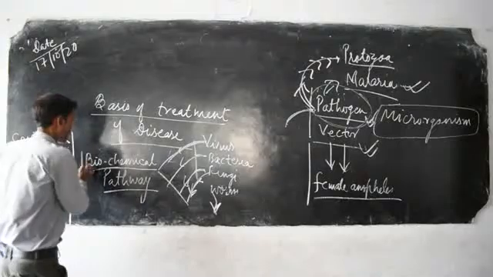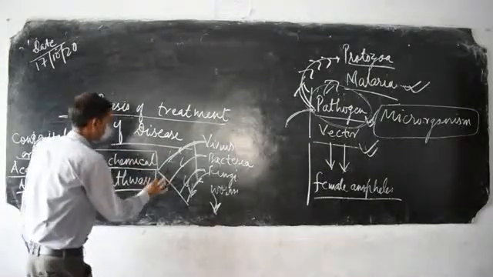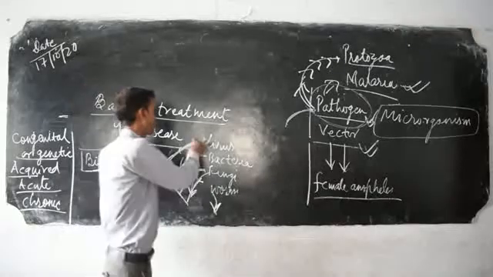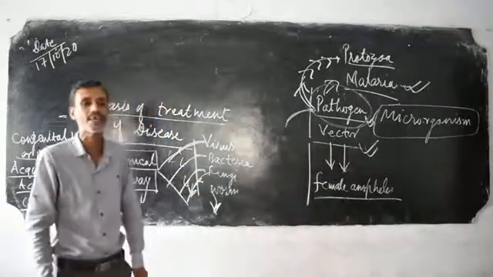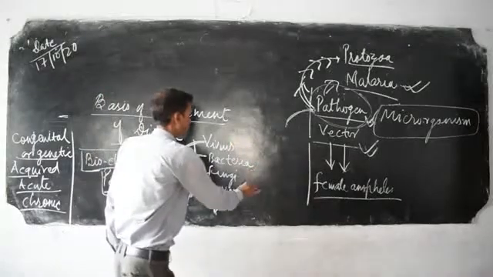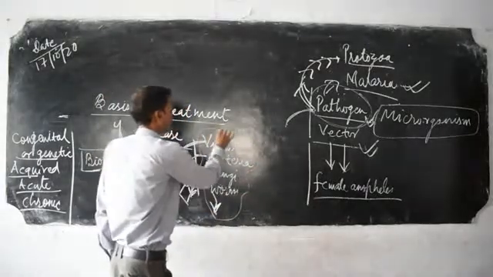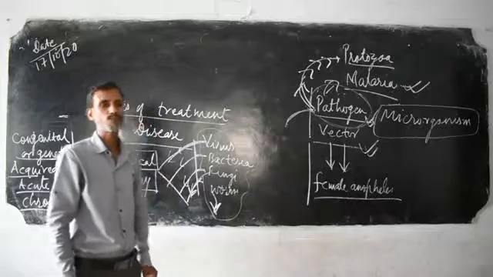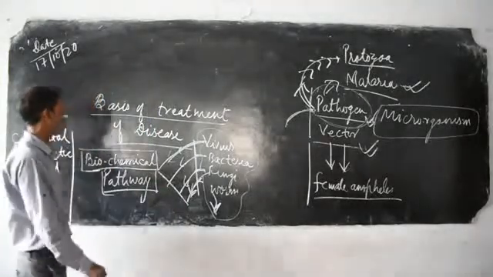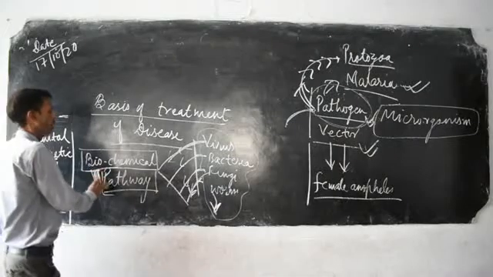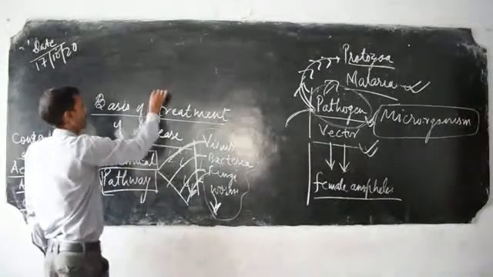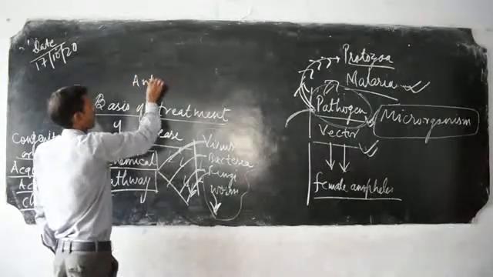What I am trying to make you understand is that biochemical pathways are the pathways by which any microorganism survives inside the host body. All the microorganisms perform life processes for their better survival inside the host body by a mechanism, and that mechanism is what we call the biochemical pathway. So for treatment, antibiotics get applied.